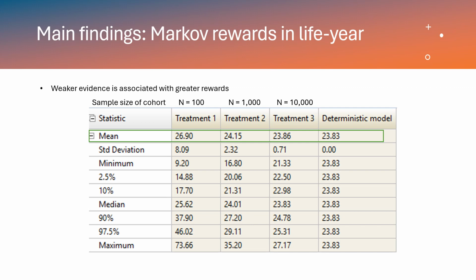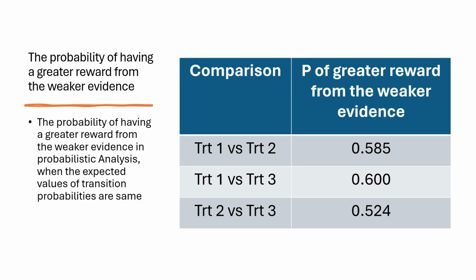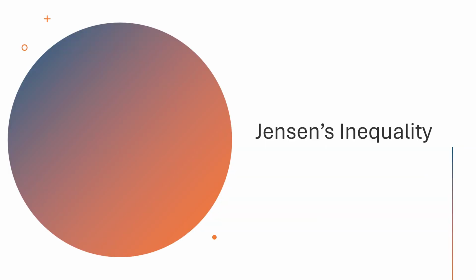When the sample size of evidence was large, such as 10,000 people, the probabilistic analysis and deterministic analysis almost showed the same results. Furthermore, the probability of treatment with weaker evidence having a greater reward was higher than treatment with stronger evidence in the probabilistic analysis. This section, Jensen's inequality, describes the reasons for the above finding.